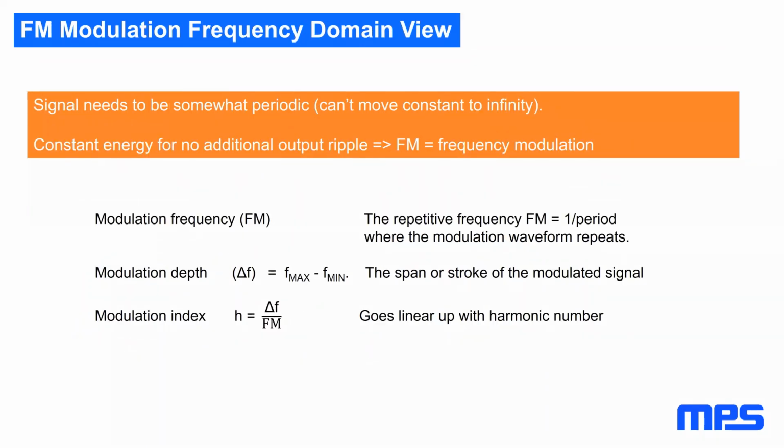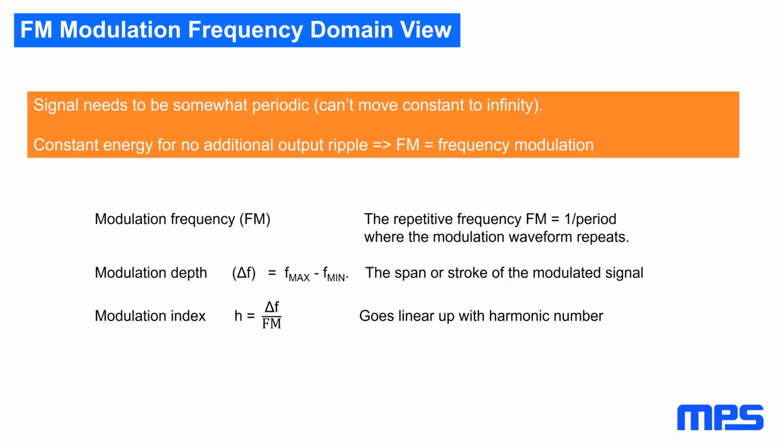You can also apply normal FM modulation theory to it. For spread spectrum power supplies, FM is typically the only decent modulation scheme you can use, because typically you want a constant output voltage, which means constant output power.